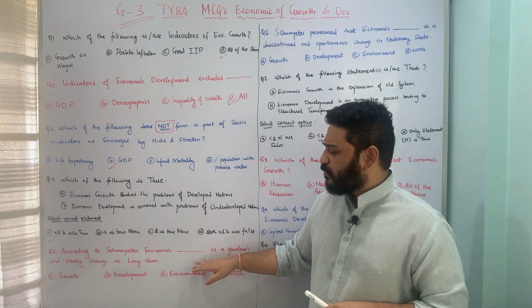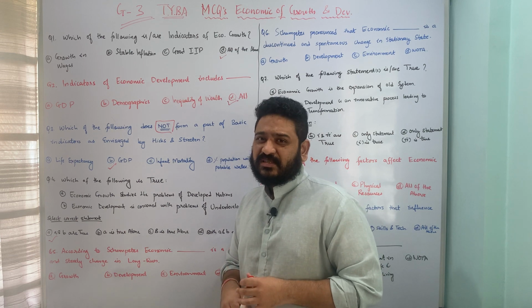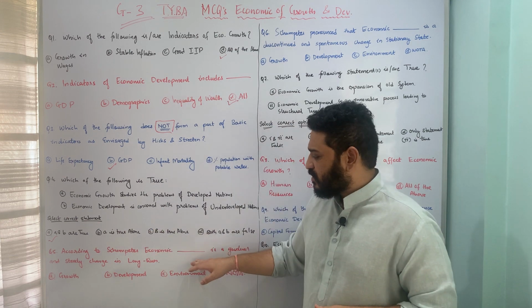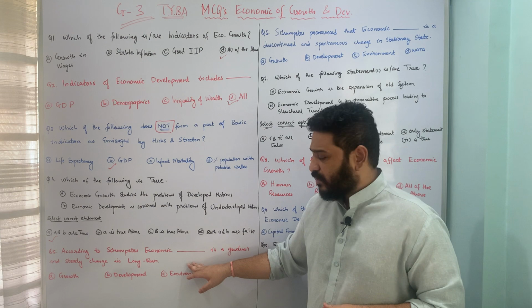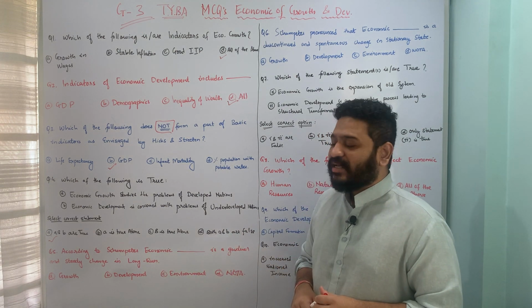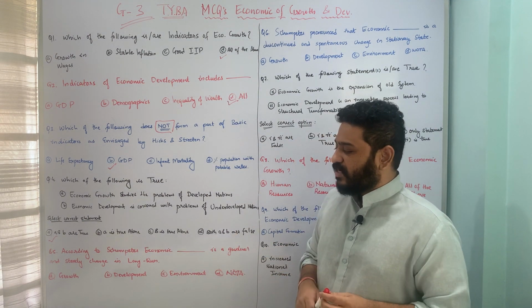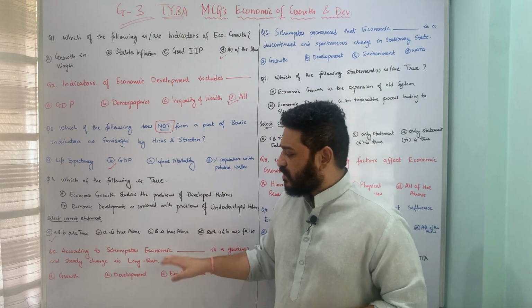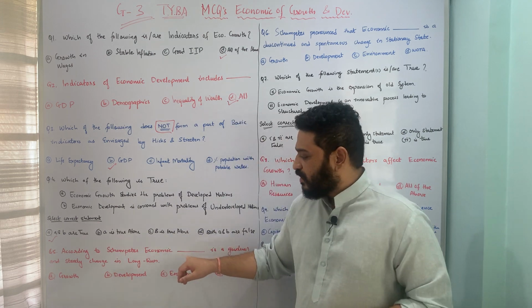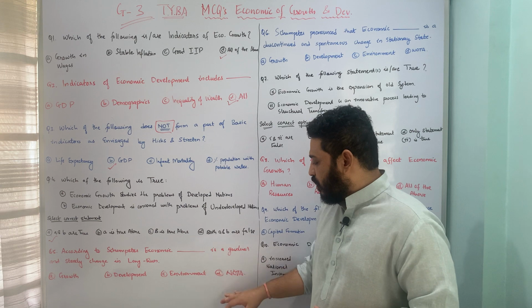Let us now move to the next question. This question is entirely based on the approach of an economist per se, and the question is like this: according to Schumpeter, economic dash is a gradual and steady change in the long run. Economic what is a gradual and steady change in the long run, whether it is economic growth, economic development, economic environment, or none of the above.